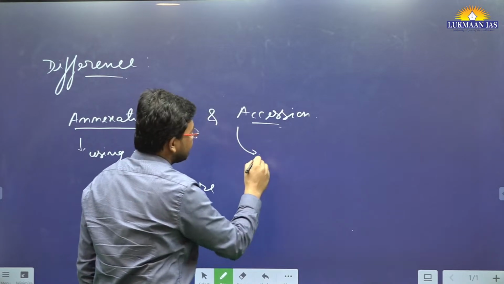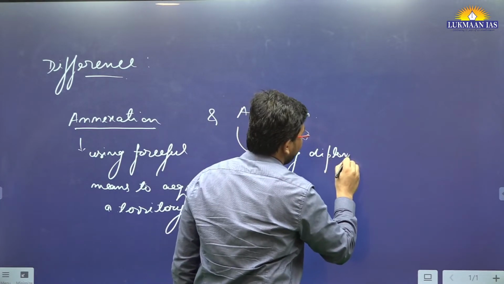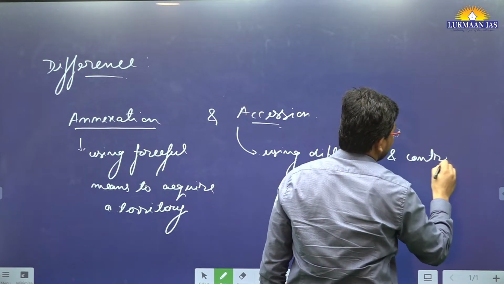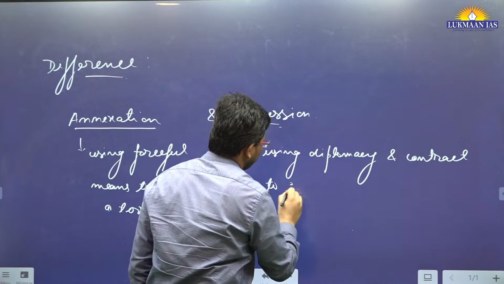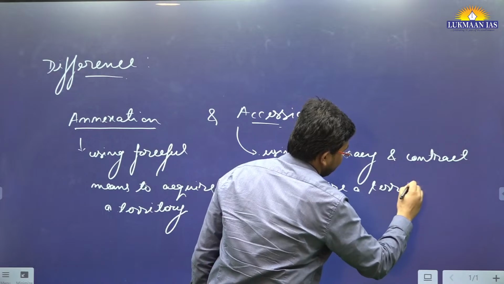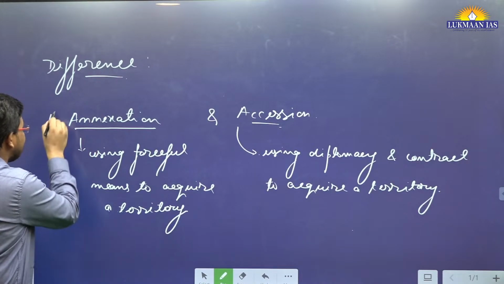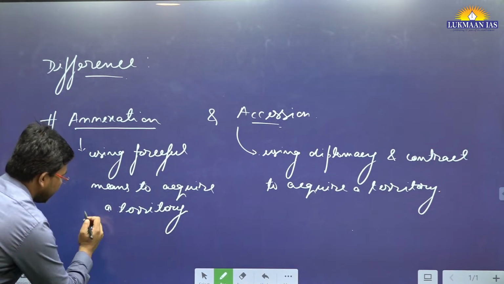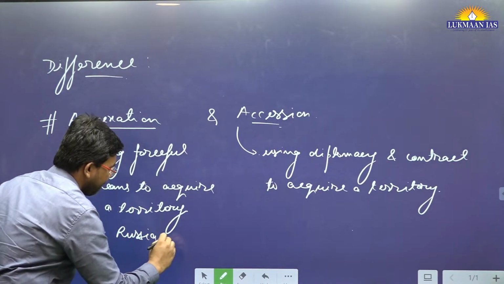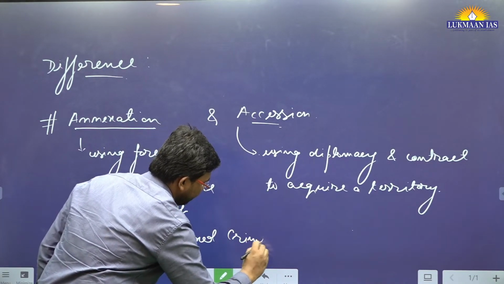And accession means using diplomacy and contract to acquire a territory. I'll give you an example. For example, Russia has annexed Crimea. We'll write examples also. Russia annexed Crimea, or the Crimean Peninsula, in 2014.